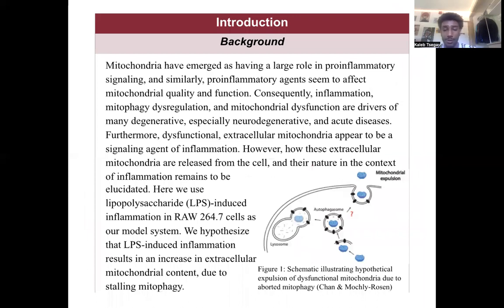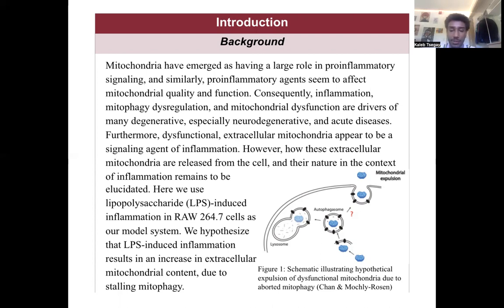Normally, dysfunctional mitochondria are degraded via the mitophagy pathway, which shuttles depolarized mitochondria via vesicle transport to the lysosome for degradation. This is shown in Figure 1. This quality control mechanism helps ensure a healthy population of mitochondria to maintain cellular homeostasis. But in inflammation, mitophagy is frequently dysregulated. This results in an accumulation of dysfunctional mitochondria, which results in the propagation of ROS-induced inflammation.